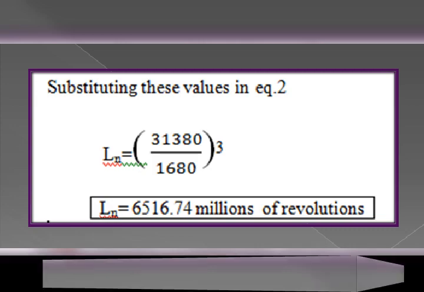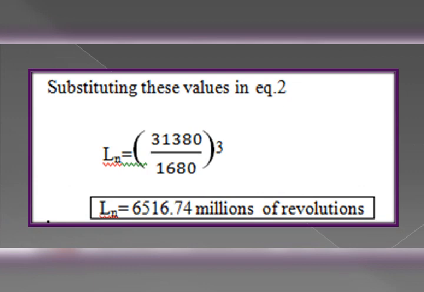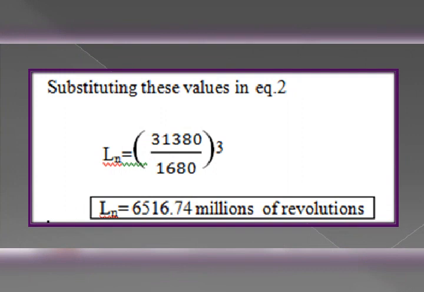Next step is substituting these values. P is equal to 1680 and C is equal to 31380. P is nothing but the equivalent bearing load, and C is the factor called the basic load rating. Now we need to substitute those two values in equation number 2, that is L suffix N is equal to 31380 divided by 1680 whole cube. Evaluate, you are getting L suffix N in terms of millions of revolutions.